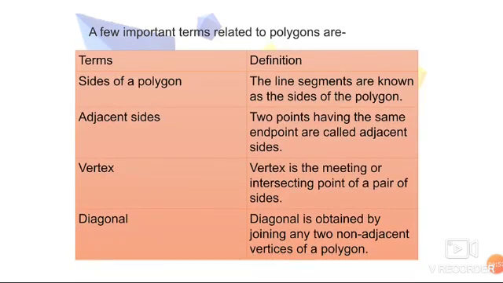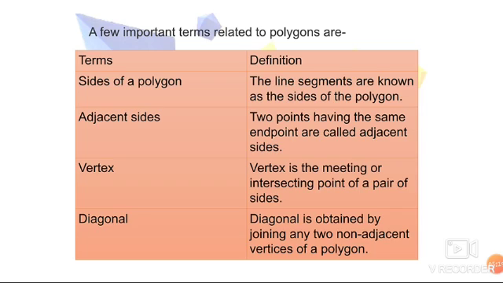Next we have terms related to polygons. Sides of the polygons are nothing but the line segments which are present or which form a polygon, those are called as sides of a polygon. Next one is adjacent sides. Two sides having the same end point, then those are called as adjacent sides. Vertex is nothing but the meeting point of the two sides.